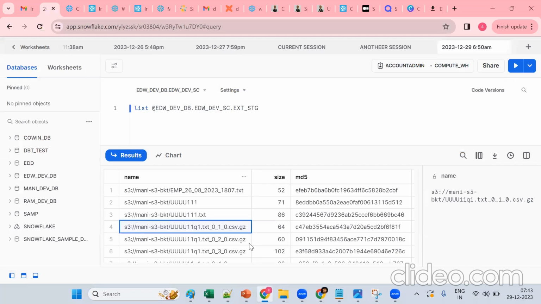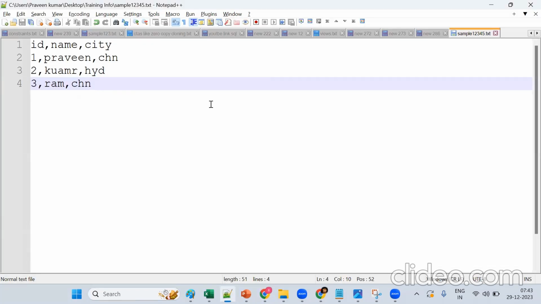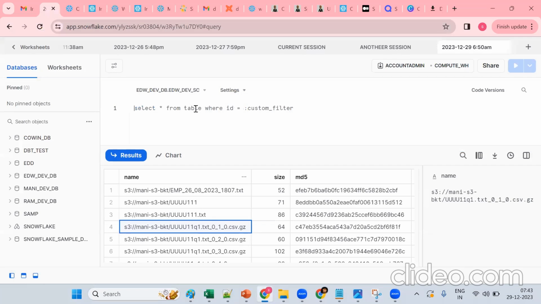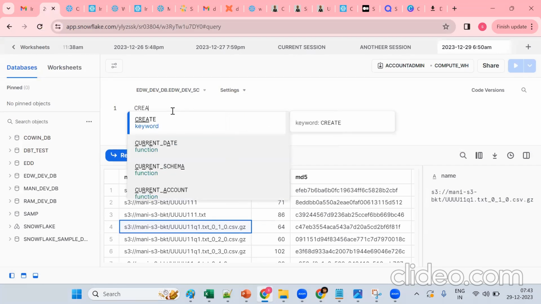Now, Snowflake is a SaaS model. SaaS in the sense that there is no need to install any software or hardware. Now tell me, how can we store this data in a database or data warehouse, in the format of what? Anyone? Our data will be stored in the format of a table. First we should create one table.